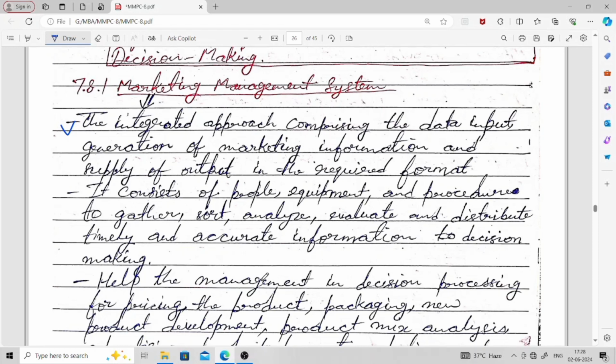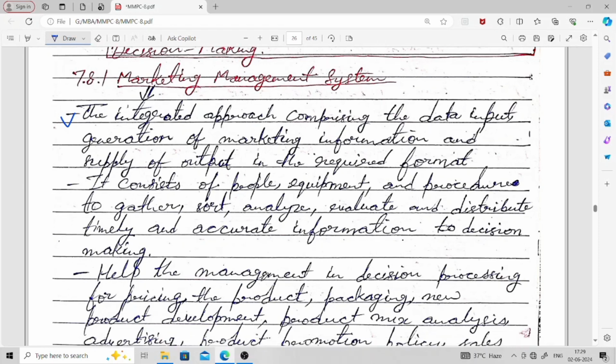For decision making we need accurate and timely information, and for that we need people, equipment, procedure, analysis and evaluation. So in simple words, timely and accurate information is required for decision making in the case of marketing management system.